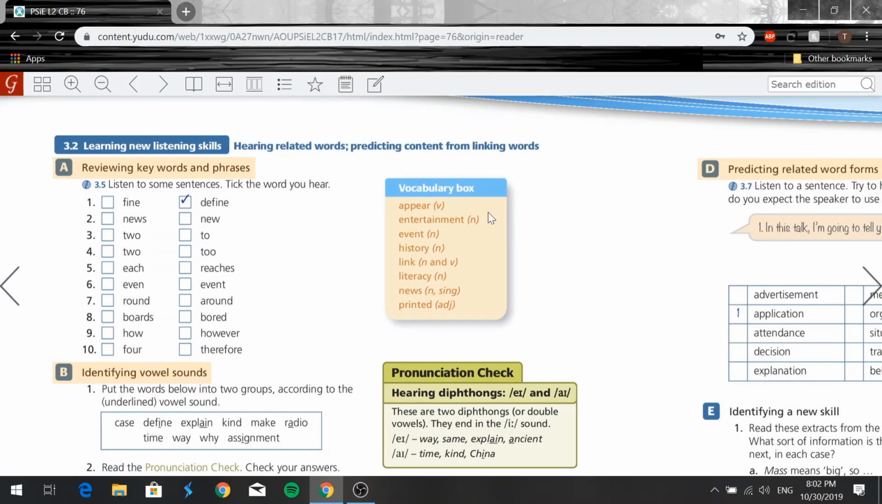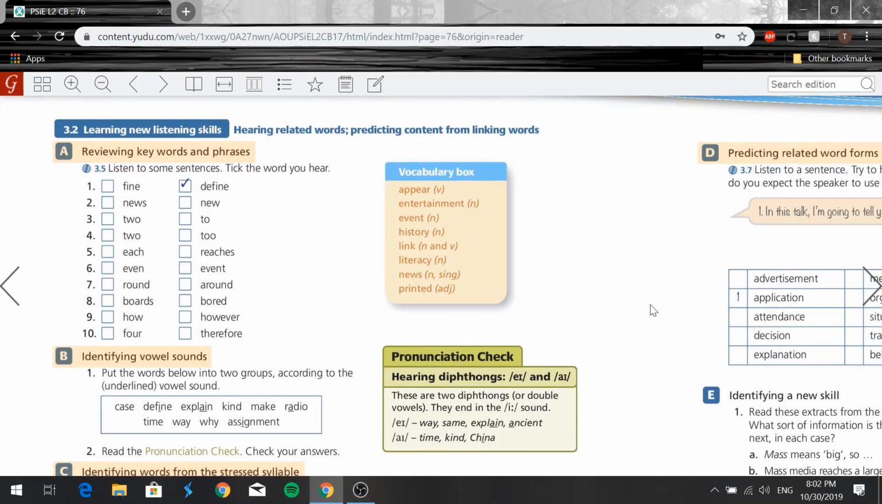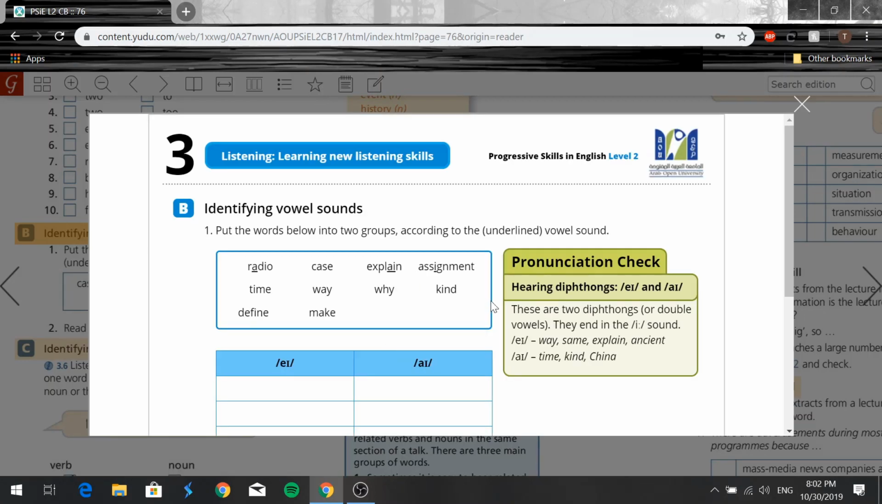Let's go to the vocab box before we move on. So we have appear, entertainment, event, history, link, literacy, news, and printed. Okay, now let's go to exercise B here. Let me actually read the pronunciation check.